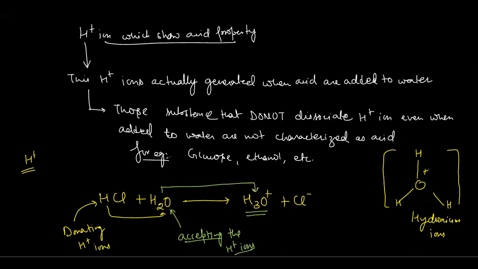So here water is accepting the H plus ion, so it is acting as a base. And since HCl is donating the H plus ion, it is acting as an acid.